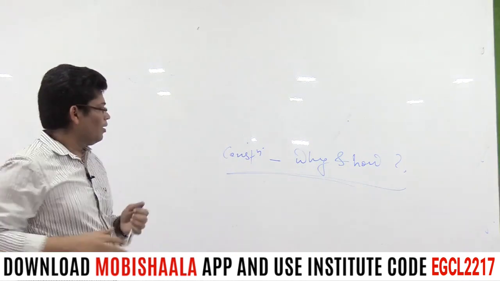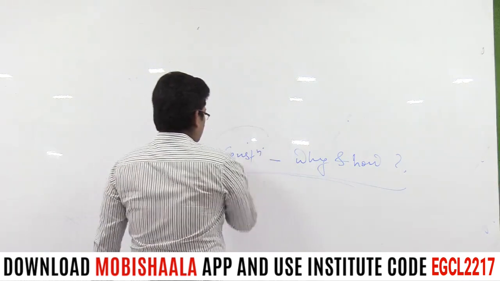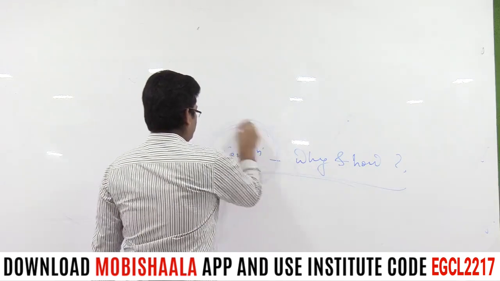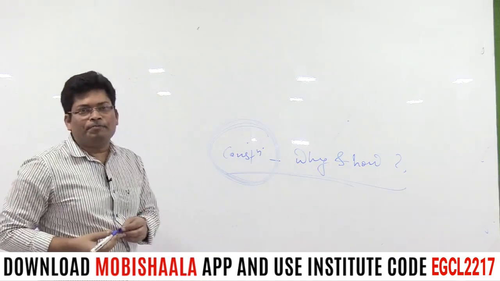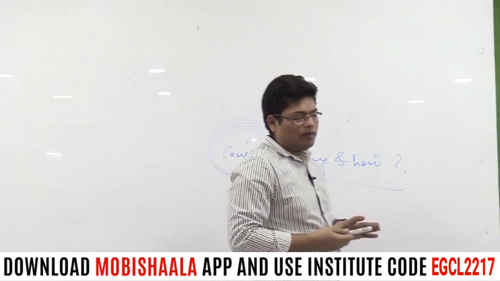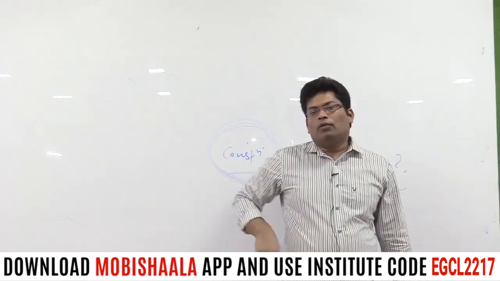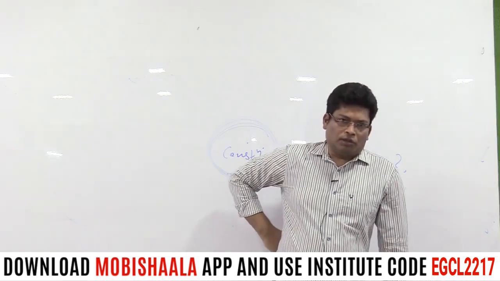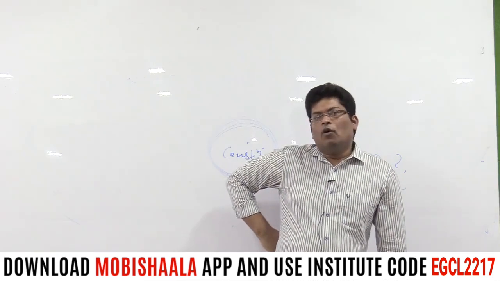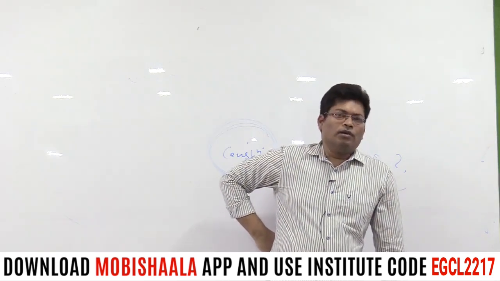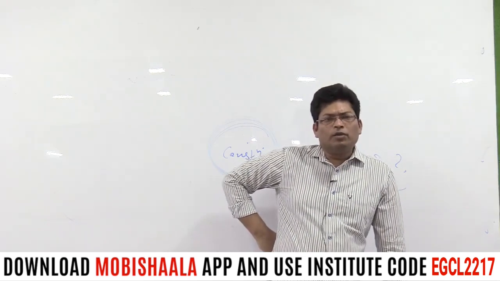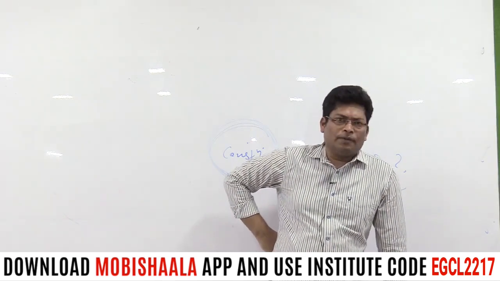See, Constitution. What is Constitution? First of all, you need to know the meaning of Constitution. And once we look at the term Constitution, it is also obligatory to look at the term polity.